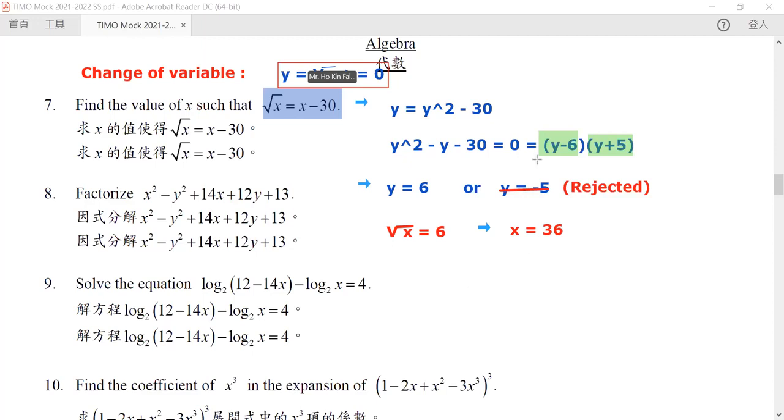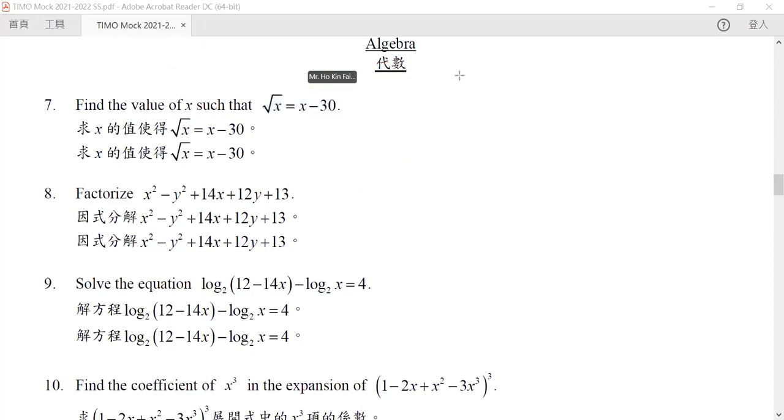Okay, so let's go to our next question. The next question again. Now, whenever we see a two-variable equation that behaves like this, we should smile. Why? Because it is a very well-behaved equation. What does that mean? It means that all the variables are separated. We can rewrite this as the following.